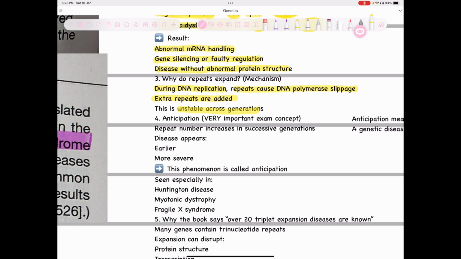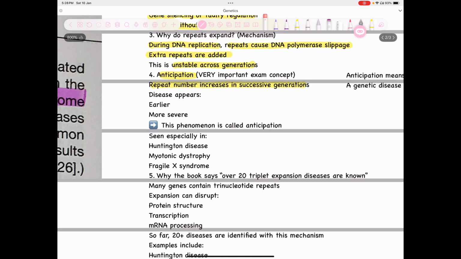This is unstable across generations. What does this mean? This is a very important line. This means that it will result in anticipation. Anticipation means that the repeat number increases in successive generations. Very important. For example, if the grandparents have the disease, it won't be a very severe form, right? But later on, it's going to develop into the extreme case of that disease. This phenomenon is called anticipation.